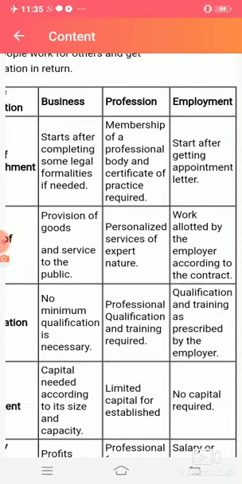Next is profession. For a profession, membership of a professional body and a certificate of practice are required. It means whenever a profession has to be started, it requires a certificate from the body. Like for a CA, you require to be a chartered accountant; the same for medicine and other professions also. For employment, we basically require an appointment letter to start.